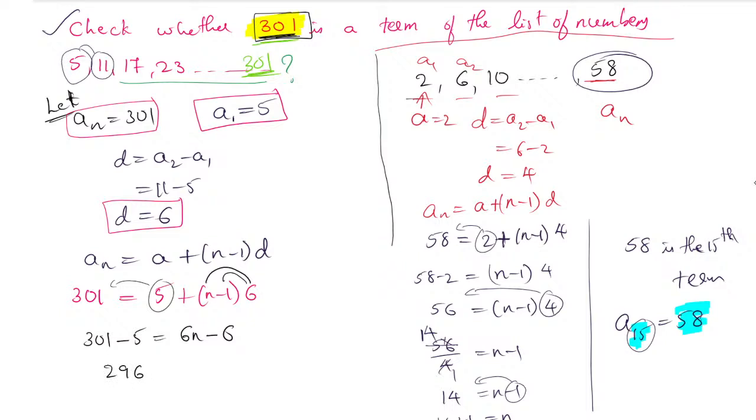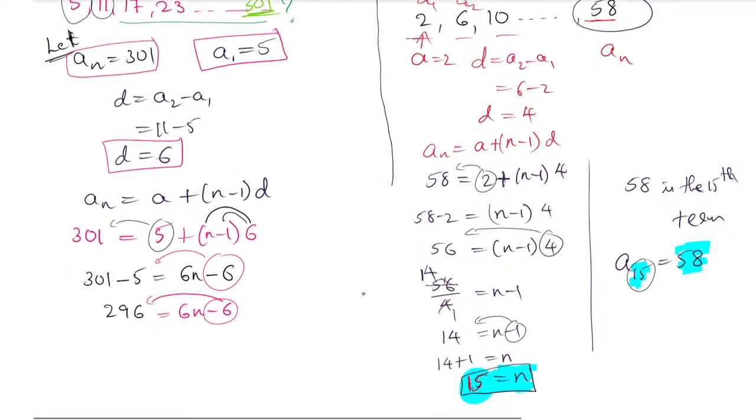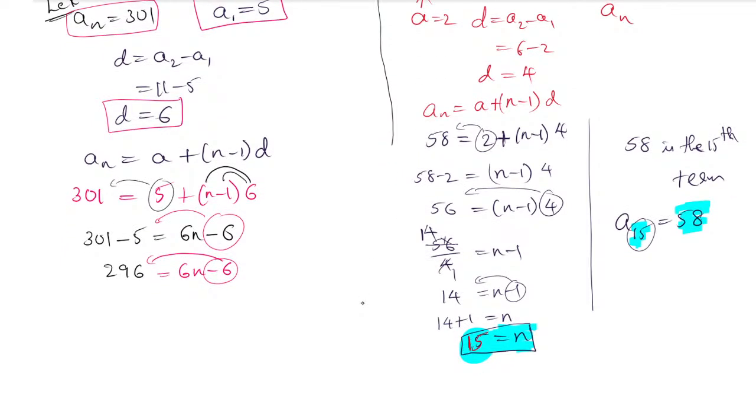Okay, now again the minus 6 what we have, that minus 6 I will bring to the left hand side, so that is equal to 6n minus 6. I'm not taking the 6 directly for division because again the minus 1 will be difficult afterward. So 296 plus 6 equals 6n. So 302 is equal to 6n. So n will be 302 divided by 6.